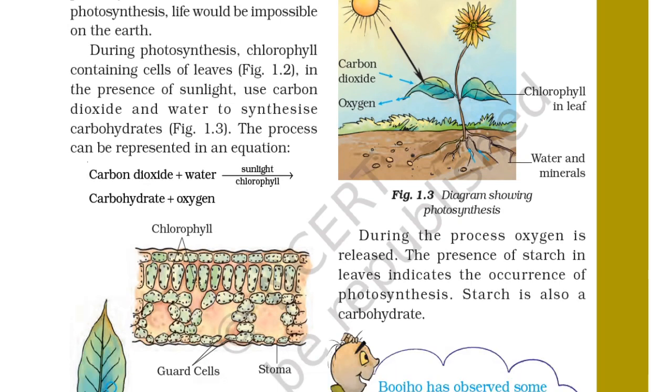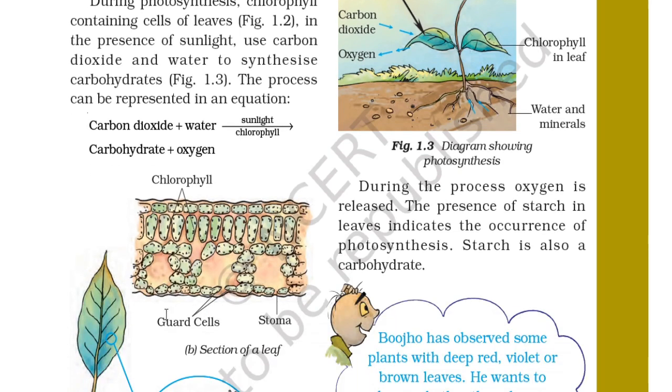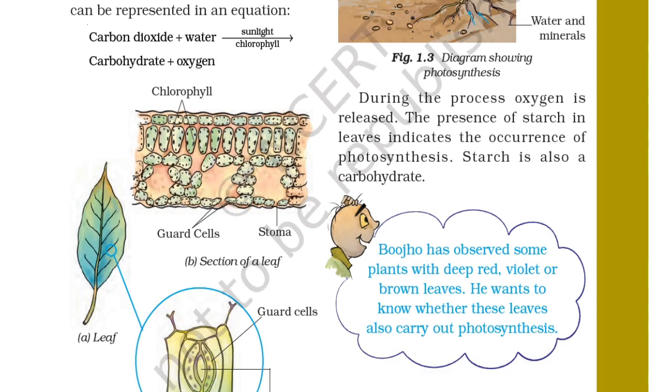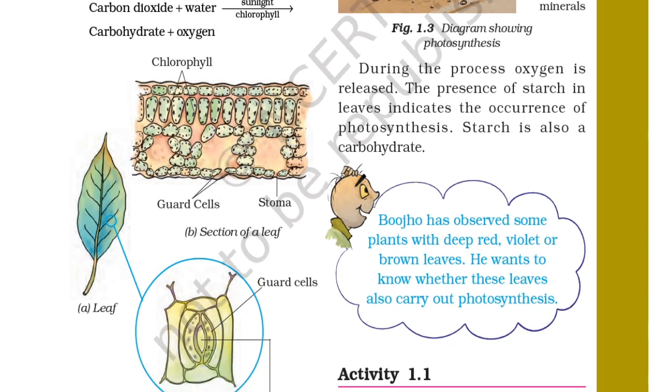Here is also a diagram of the structure of a leaf. In the leaves there is chlorophyll, and this is a tiny opening called a stoma, with a guard cell as its outer boundary. Here is a zoomed-in picture of the leaf, showing a tiny pore, which is the stomatal opening, and the guard cell.